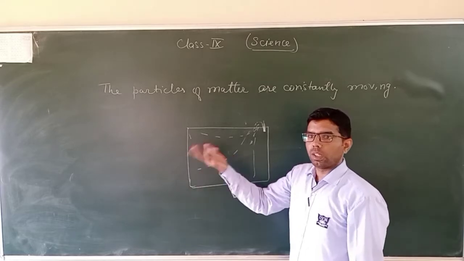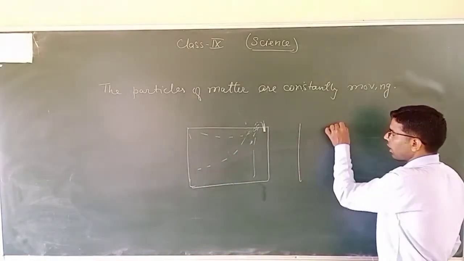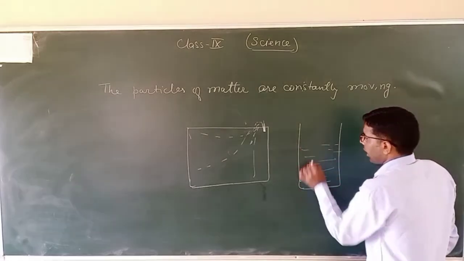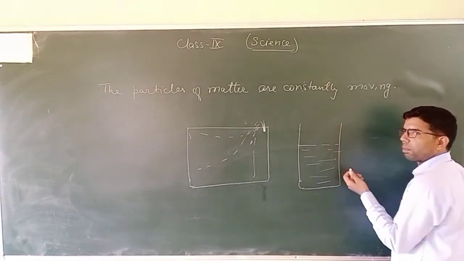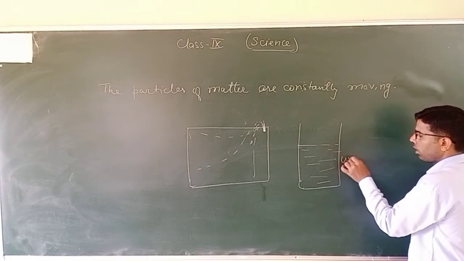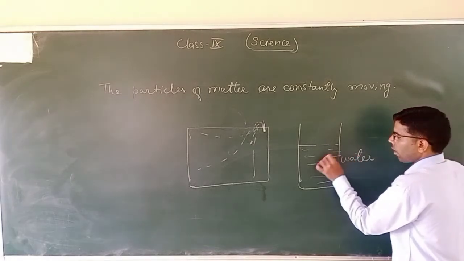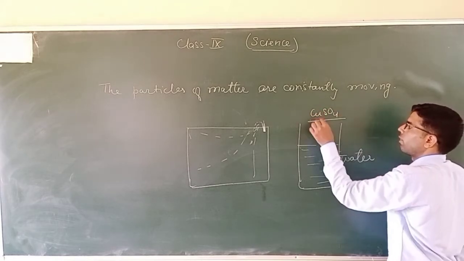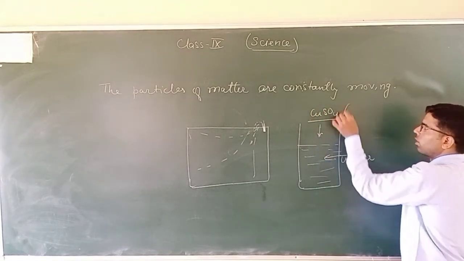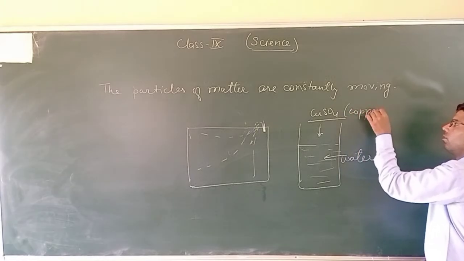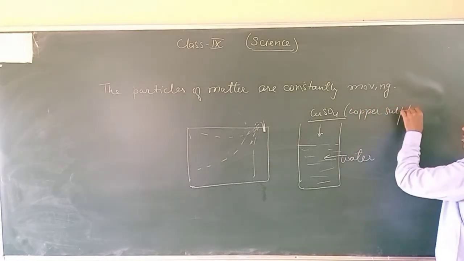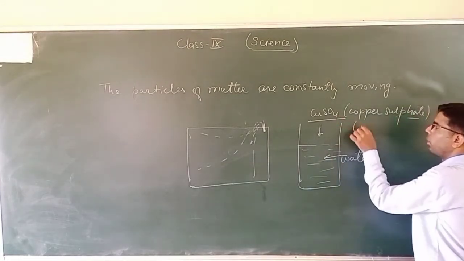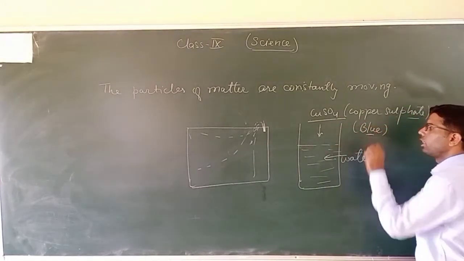ओके, यू कैन डू वन मोर थिंग. वी कैन टेक वन ग्लास and take some water and add few crystals of copper sulfate. Okay, this is water and we will add few crystals of copper sulfate. This is the formula of copper sulfate. Okay, its color is blue. The color of copper sulfate is blue.